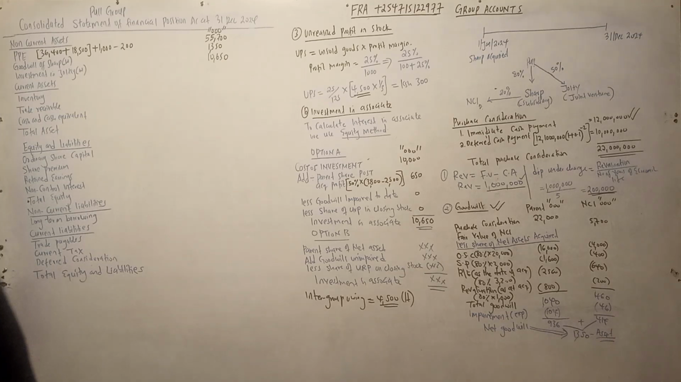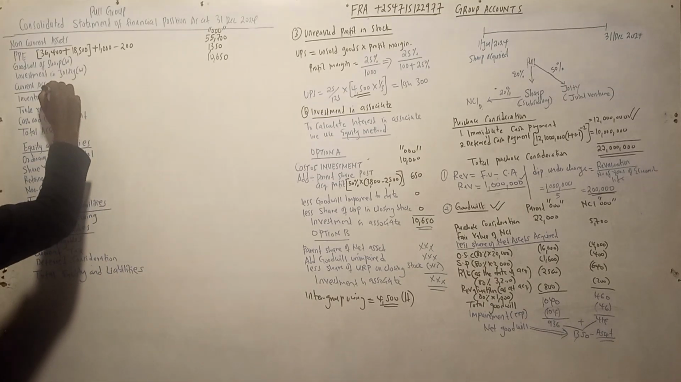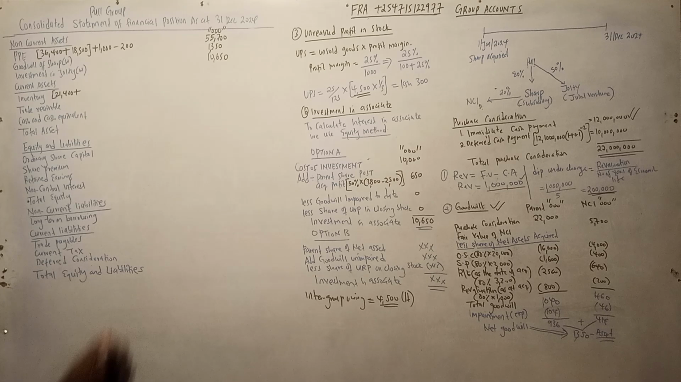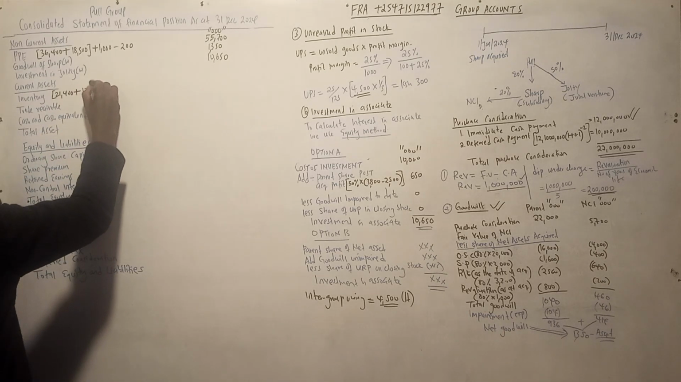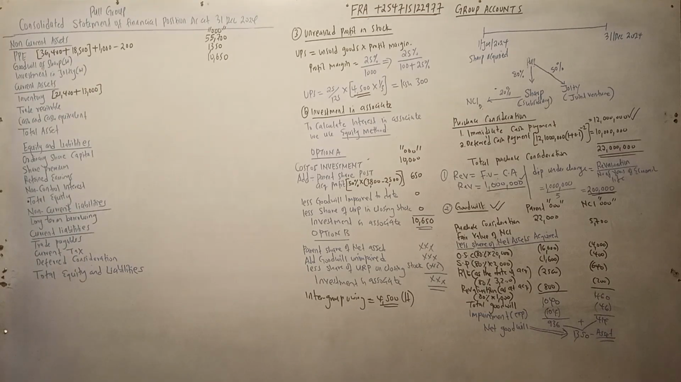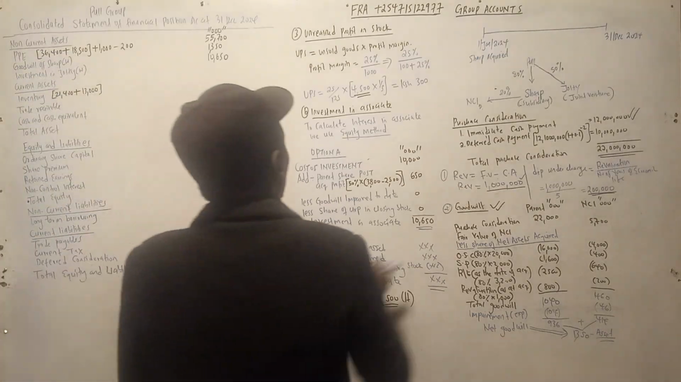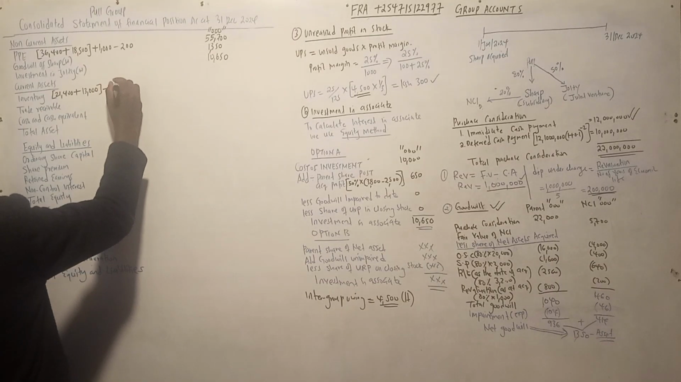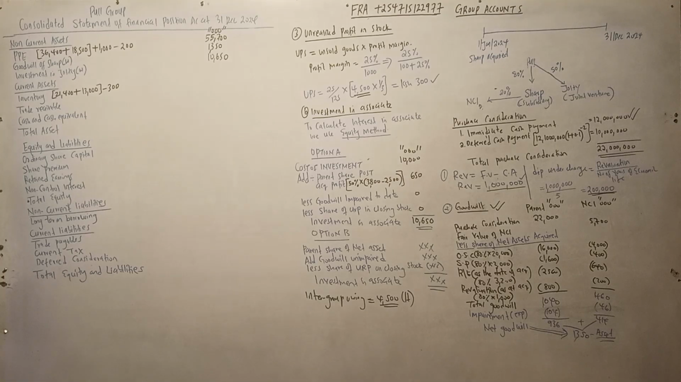Now let's go to inventory. Inventory for the parent is 21,400, plus 13,000 for the subsidiary. Then there was a URP, unrealized profit, of 300. Now we need to eliminate it. So how do we eliminate it? We deduct it there. That's how we eliminate. So 21,400 plus 13,000 minus 300.